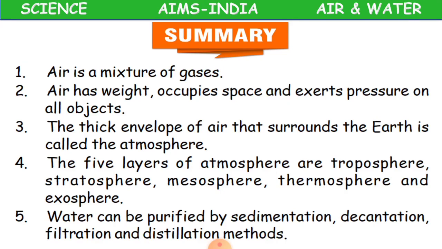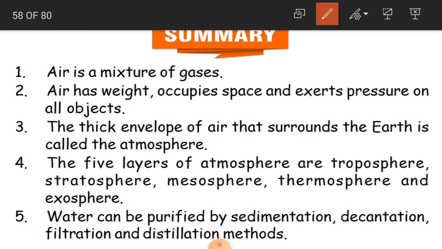Okay. Now what is the summary? What we have learned from this lesson is air is a mixture of gases. What gases do we have more? Nitrogen, oxygen, carbon dioxide and the other gases. The second point is air has weight, occupies space and exerts pressure on all objects.